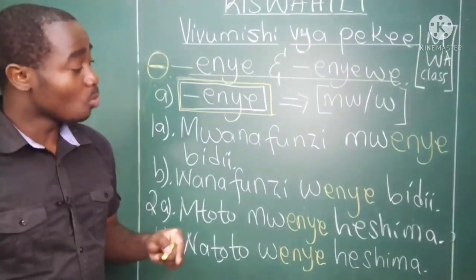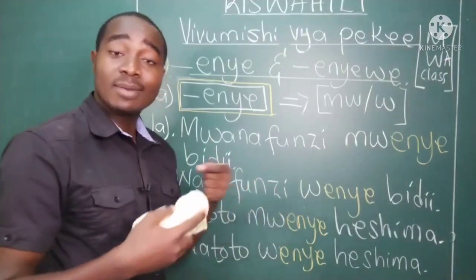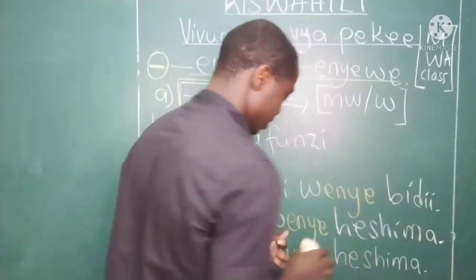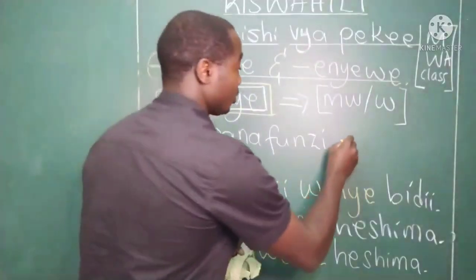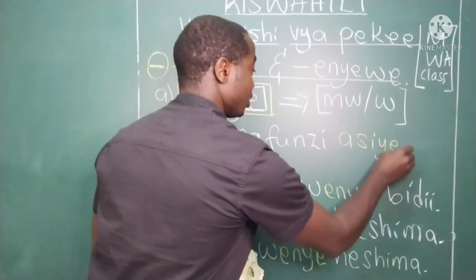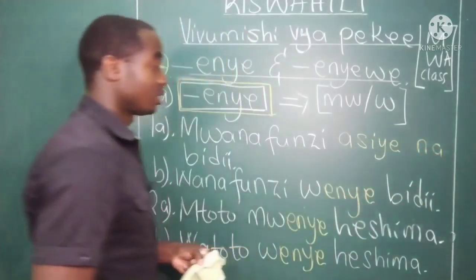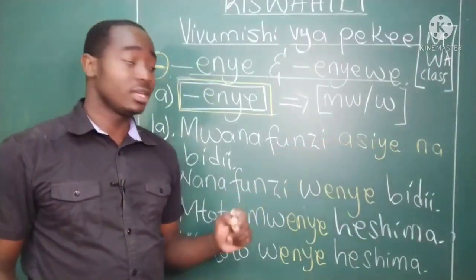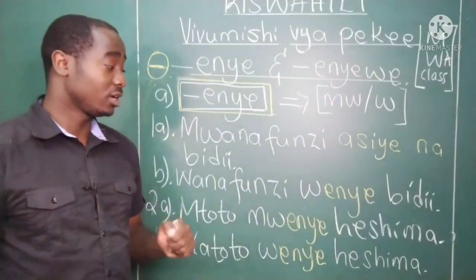I'll say mwanafunzi asiye na bidii. A student without hard work.